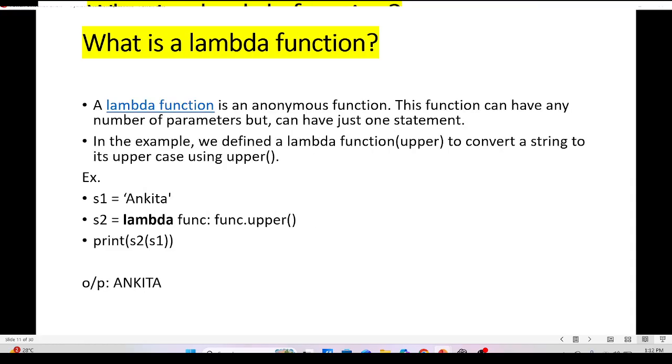What is a lambda function? A lambda function is an anonymous function. This function can have any number of parameters but can have just one statement. In the example, we defined a lambda function upper to convert a string to uppercase using the upper function. S1 is equal to "Ankita", S2 is equal to lambda colon function dot upper. Then print S2 of S1, and Ankita will be printed in uppercase.